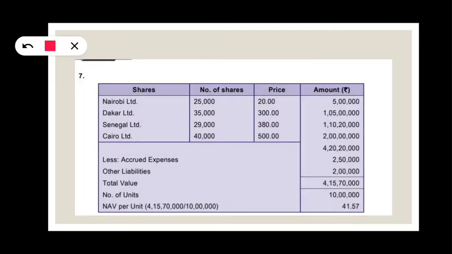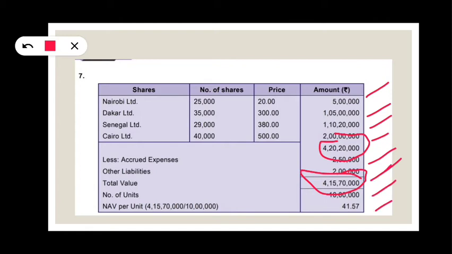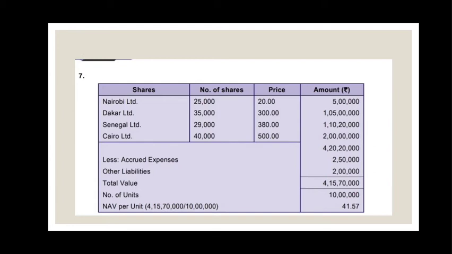So here Nairobi Limited shares 5 lakh market value, Dakar Limited 1 crore 5 lakhs, Senegal Limited 1 crore 10 lakh 20,000, Cairo 2 crores. Total investment value is 4 crore 20 lakh 20,000, and accrued expenses are 2 lakh 50,000 and other liabilities are 2 lakh. So we got NAV for the total mutual fund. For calculating NAV per unit, we have to divide by the number of units. So like this NAV is calculated simply.